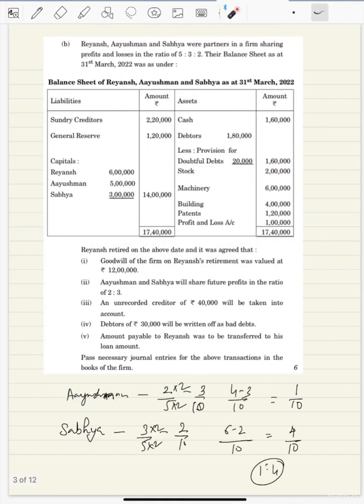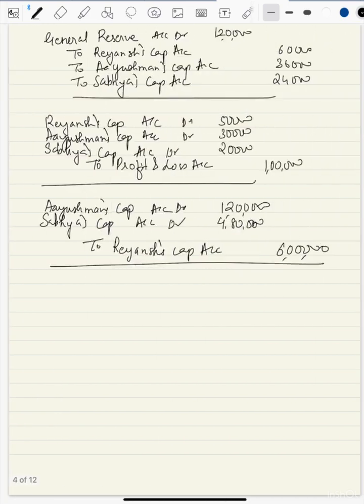Now, after this, we have next entry. Unrecorded creditors of 40,000 will be taken into consideration. This is loss, so will be recorded on debit side of revaluation account. So entry will be revaluation account debit to creditors account 40,000.